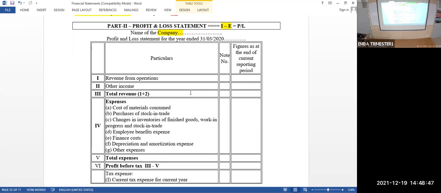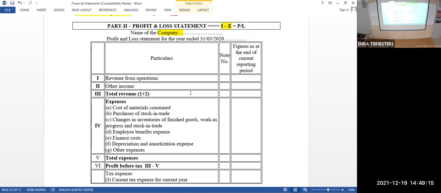I repeat again, point number C, how do you calculate? Opening stock of finished goods, opening stock of work in progress, opening stock of stock in trade, minus closing stock of finished goods, closing stock of work in progress, and closing stock of stock in trade. Sometimes you'll get minus answer also. You can write it here. No worries. Change in inventory. What is the change? Opening to closing, what's the change?